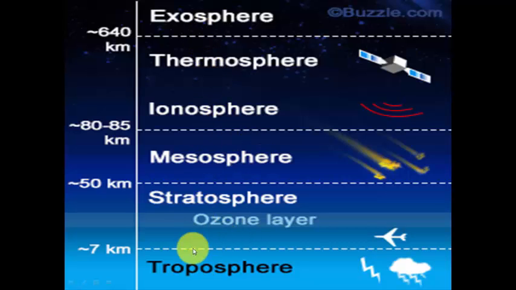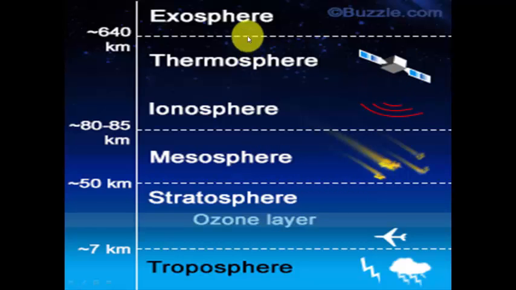The order is very important and it is very difficult to remember. Don't worry, now I am going to tell you a trick to remember this order and also the important MCQs. Here you can see aeroplanes travel in the stratosphere layer and the ozone layer is present in the stratosphere. Radio waves deflect in the ionosphere layer. And satellite orbits are in the thermosphere. But how to remember all these important questions? It's very difficult. Don't worry, now I am going to tell you a trick to remember all these important questions.